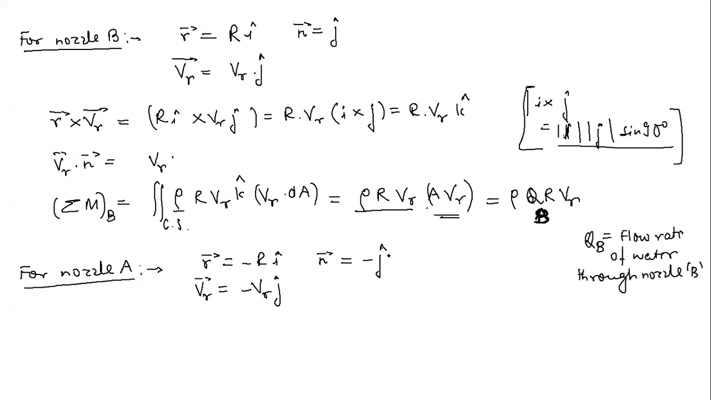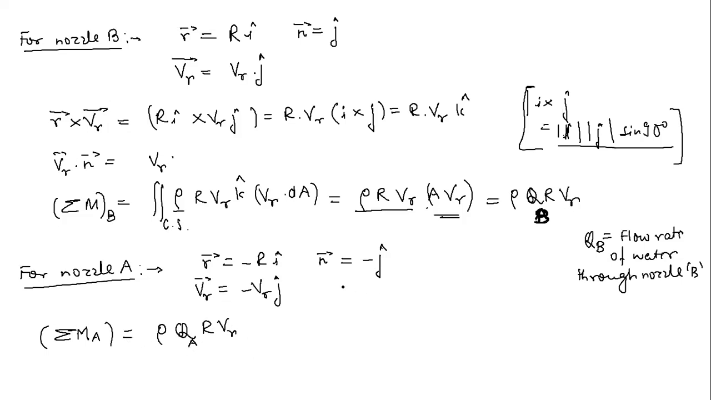Now, very carefully observe here that if you apply the RTT theorem again in a similar way, then you will get a similar equation, which is sigma M_A equals rho Q_A r Vr. So just try this out. This will be again minus r, minus Vr, so again positive, then this is r Vr k cap. And again Vr vector dot n vector, minus Vr j cap dot minus j cap. So minus minus will become positive. This will be simply equal to Vr. So again you will get this term.